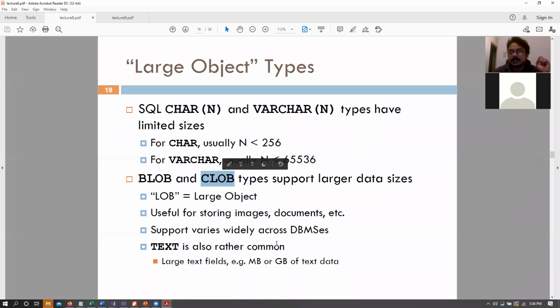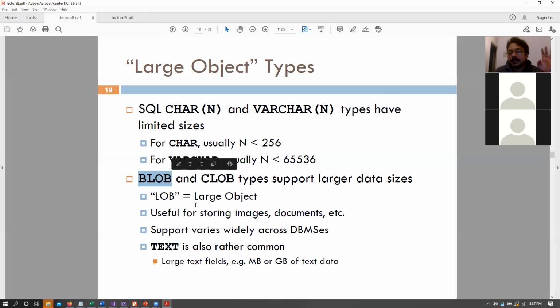So for example, let's say that you want to have a database that has the user ID, and maybe that database maintains a website, or let's say it maintains a blog, right? So it maintains the blogs of different people, different users. So you can use a clob type object that holds the entire blog contents for a corresponding user. For those sorts of things, you would traditionally use large object data types.